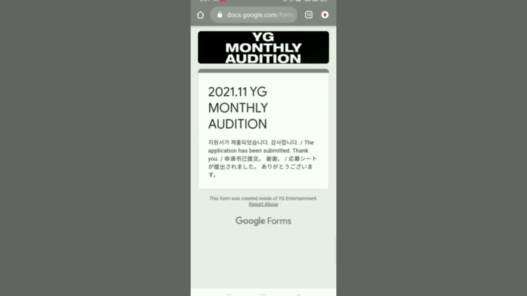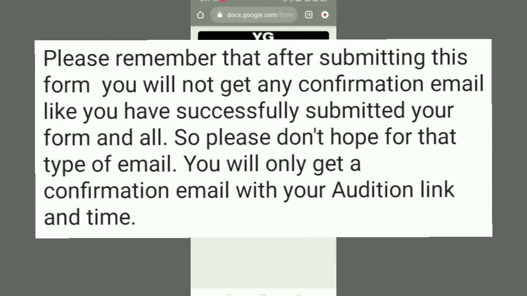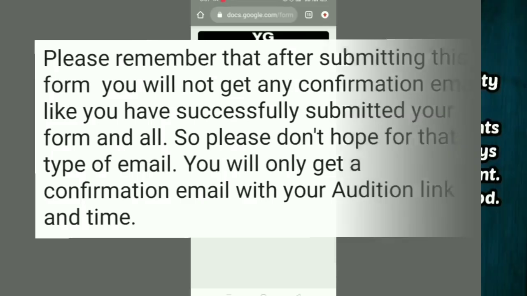All the best! Please remember that after submitting this form, you will not get any confirmation email saying you have successfully submitted your form. So please don't hope for that type of email. You will only get a confirmation email with your audition link and time.